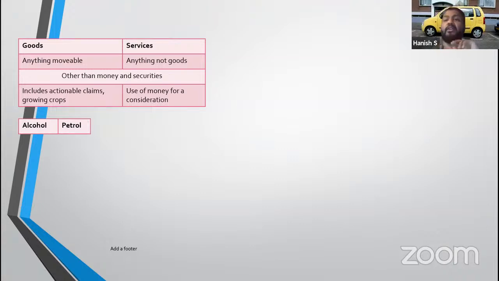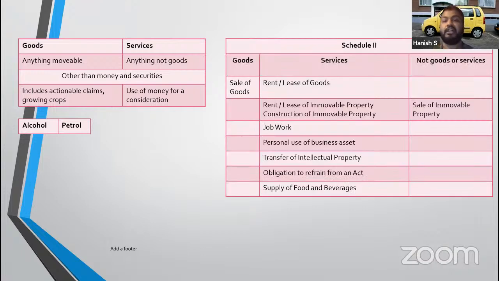Now, petrol and alcohol not liable to GST. It is specifically outside GST. Right? Schedule 2 says, I will tell you what is goods, what is service. Okay. If you look at what is goods, sale of goods is goods, but renting of the same goods is a service. Example, sale of car is goods, but renting of car by Ola to us is a service. Sale of laptop is goods, but renting of the same laptop will be a service. Renting of immovable property is service, but sale of immovable property is not liable to tax at all.